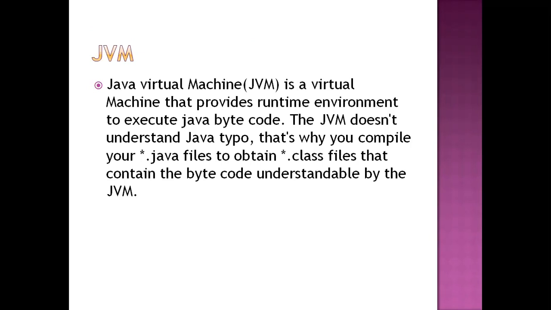The Java Virtual Machine provides the runtime environment to execute Java bytecode. Whenever we write any code using Java, .class files are generated. The JVM doesn't understand the Java source code; it is compiled from the .java file into .class files that contain bytecode, which is understandable by the JVM. That is the purpose. The virtual machine provides the runtime environment to execute the Java code, and Java code can be executed with the help of the JVM only.